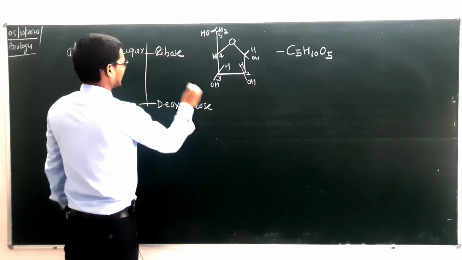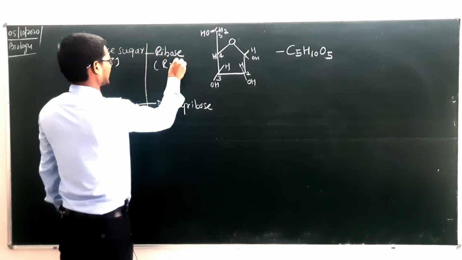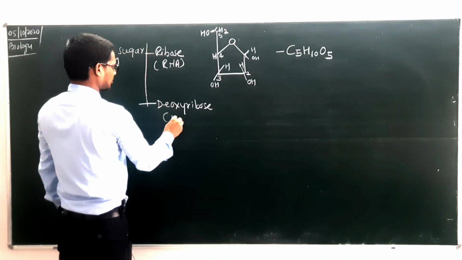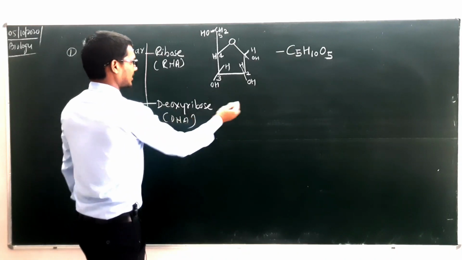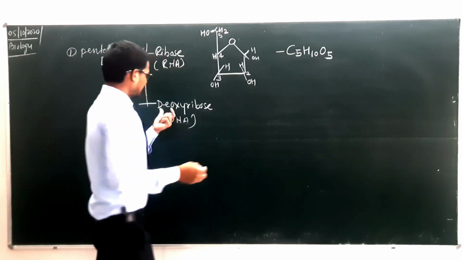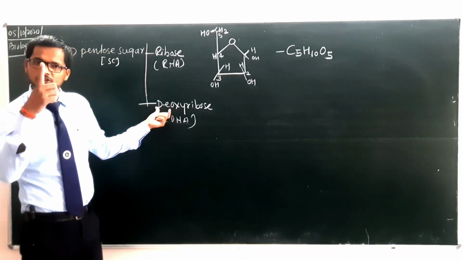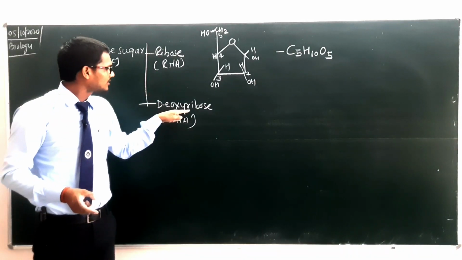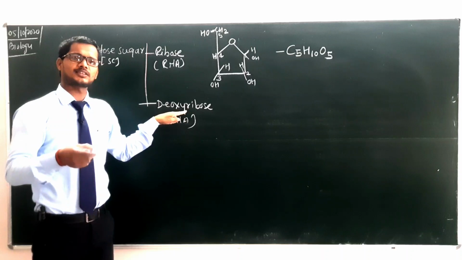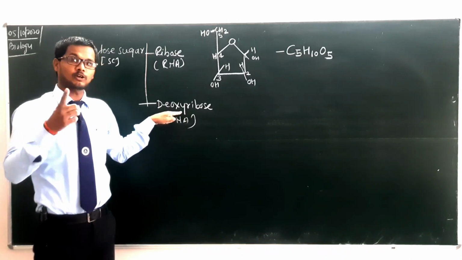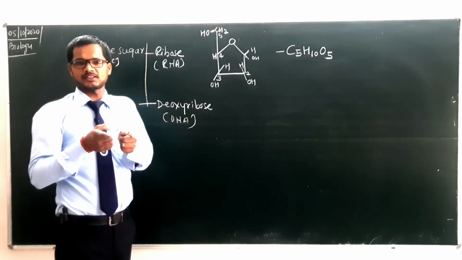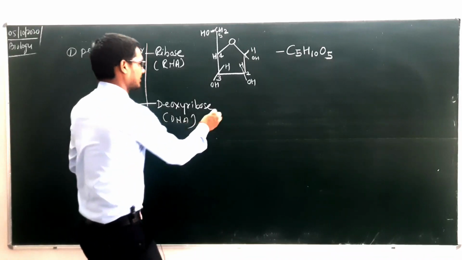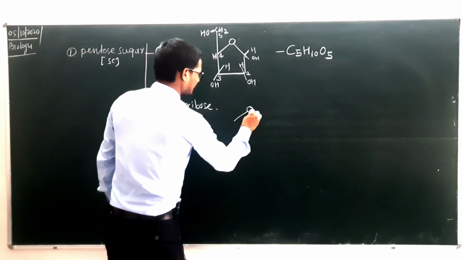Ribose, as you know, is found in the case of RNA and deoxyribose is found in the case of DNA. Let's make it. D means elimination of what? Deoxy: D means removal and oxy means oxygen. It means that one oxygen will be eliminated. So let's make it quickly.